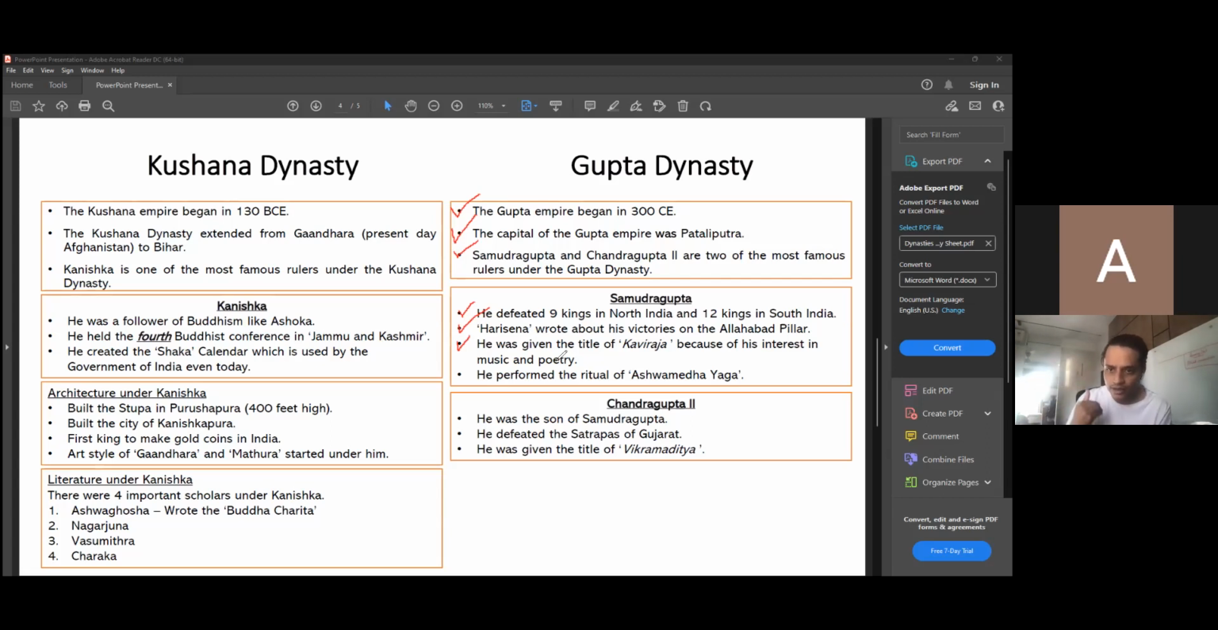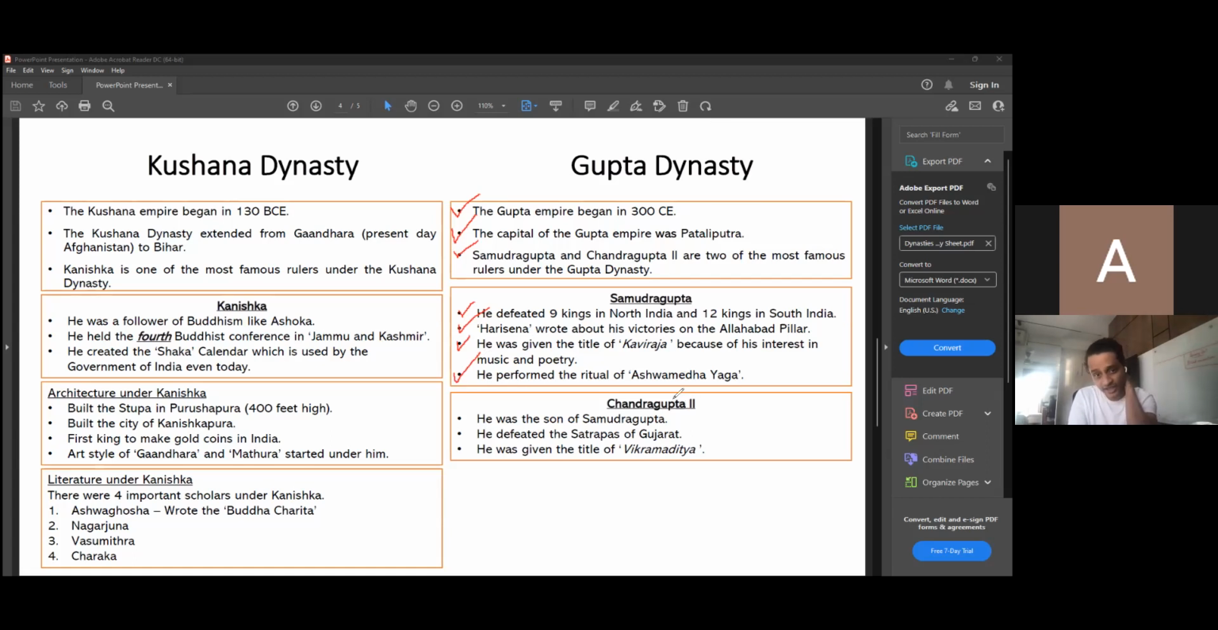and when they came back, the horse would be sacrificed. At that time, they would say that there is nobody who is stronger than the king. This will prove the power of the king and that nobody can defeat the king. And in that name, the horse was sacrificed. This is the ritual of Ashwamedha Yaga. And who started this? It was Samudragupta. So these are the 4 points we have learned under Samudragupta.